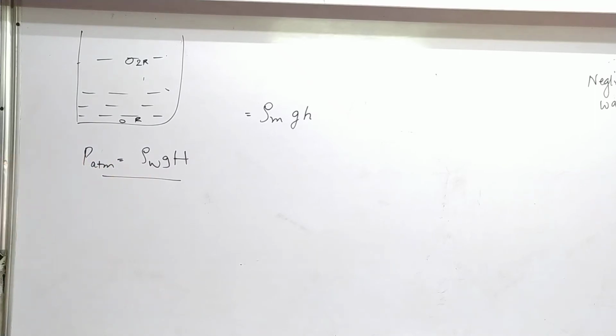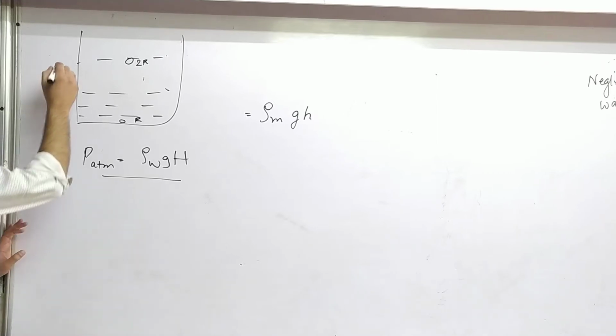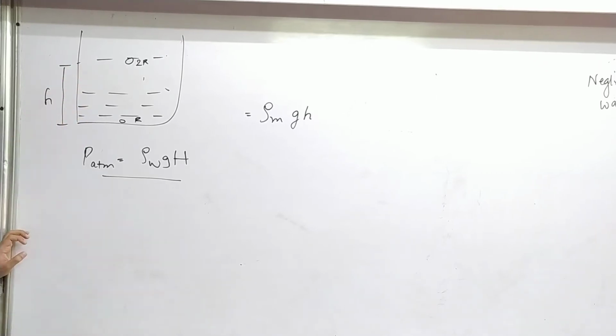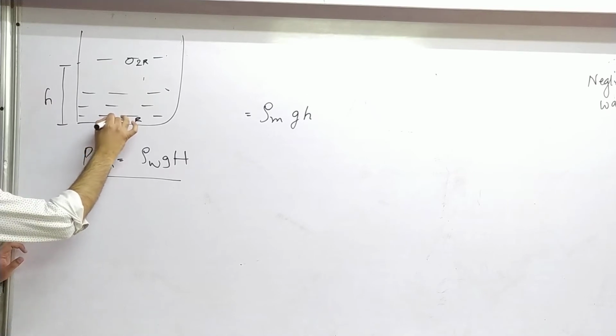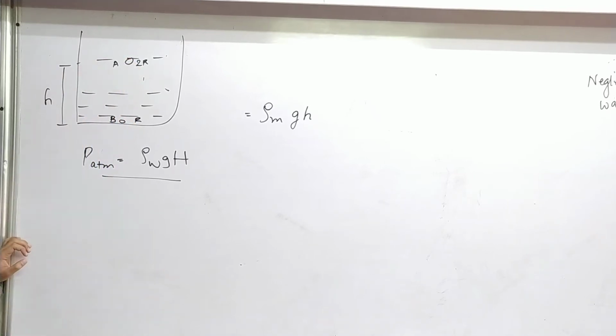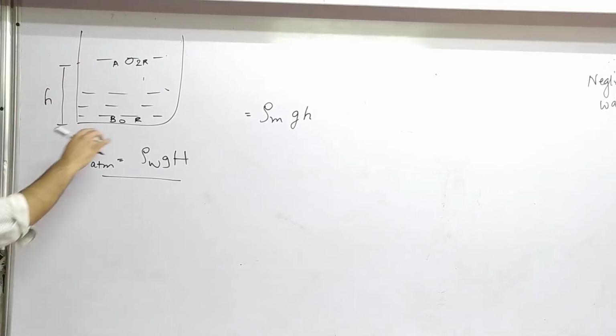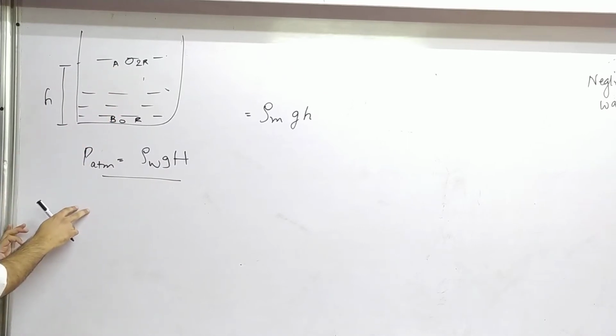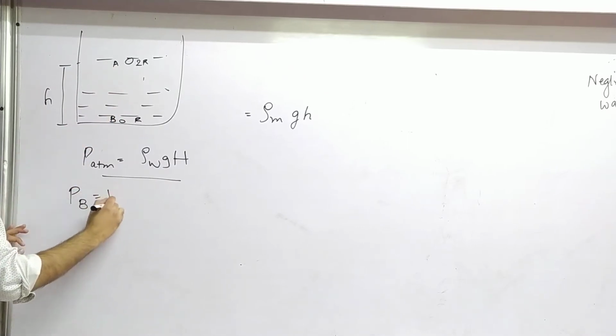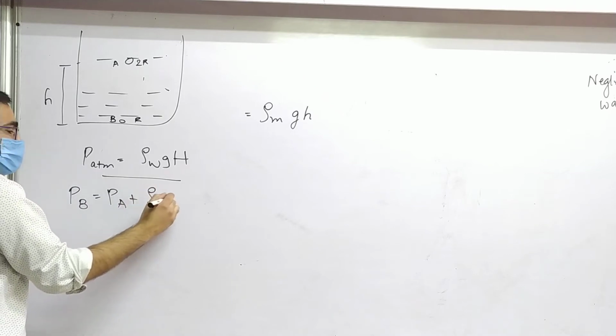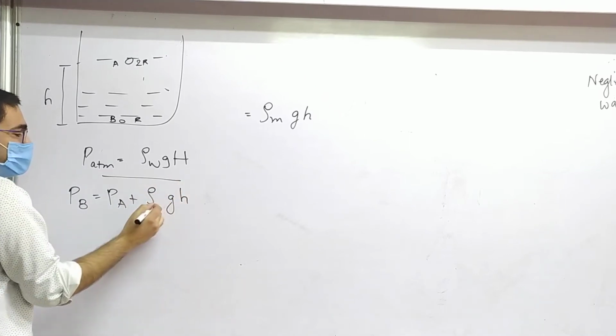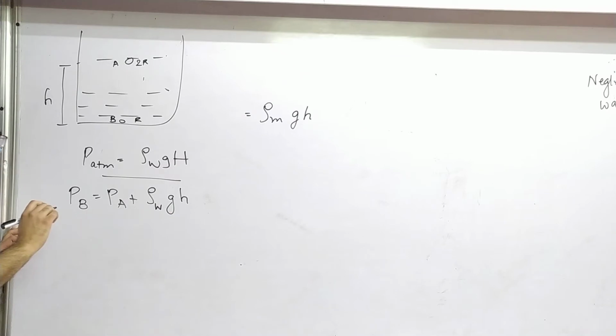Okay, what next? What do you have to find now? Find the depth of the lake. So this one, correct? Yes. So you could say, let's say this point is B, this point is A, right? Obviously there's going to be a relation between these 2 points. So how do we relate pressure at B and pressure at A? PB equals PA plus rho g h. Here I should be writing the density of water because we know it's a lake.